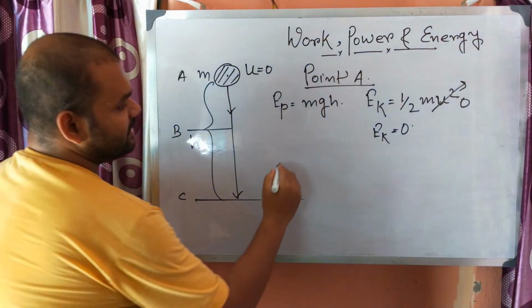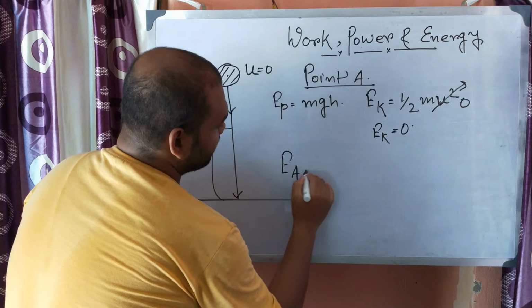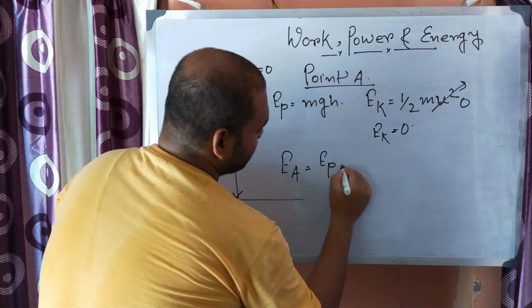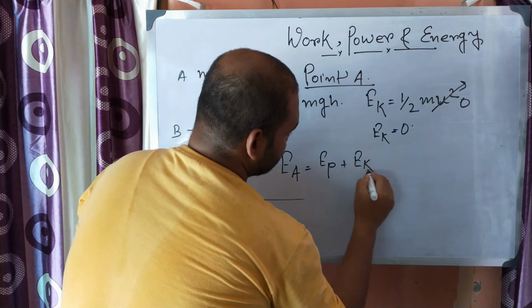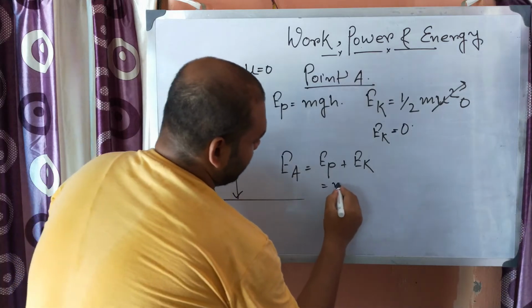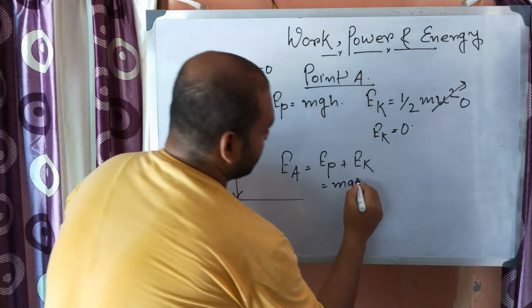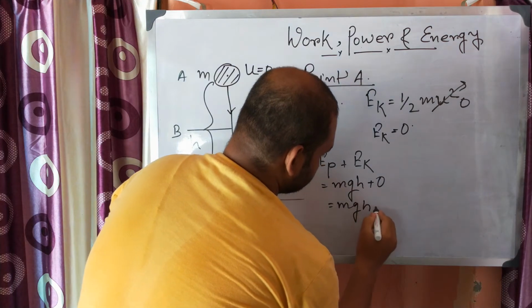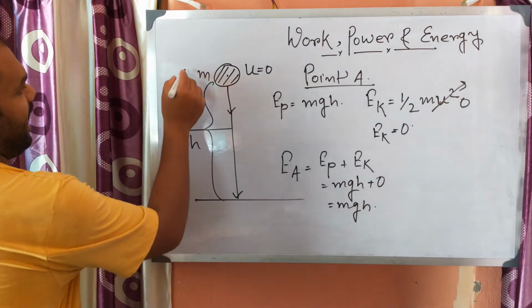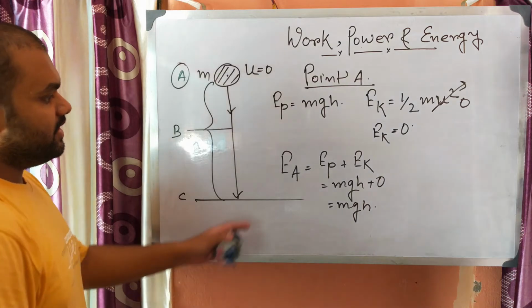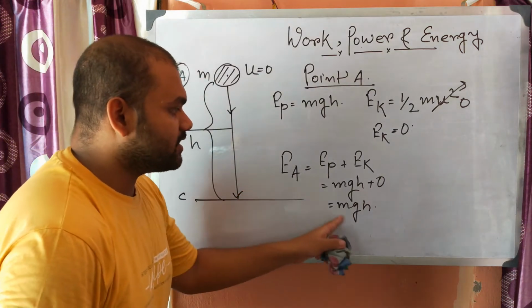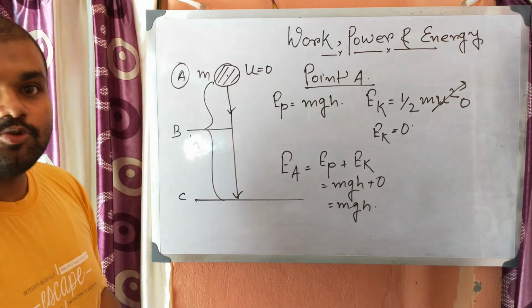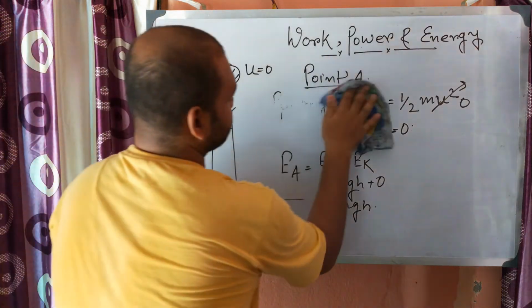So total energy E at A will be EP plus EK, which is mgh plus 0, so mgh. So at A, the total energy EA is equal to mgh.